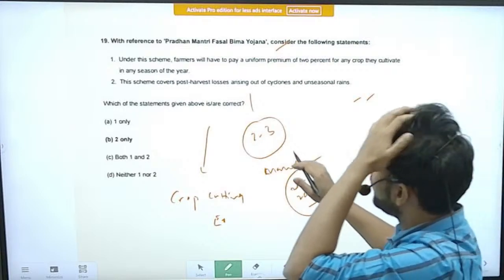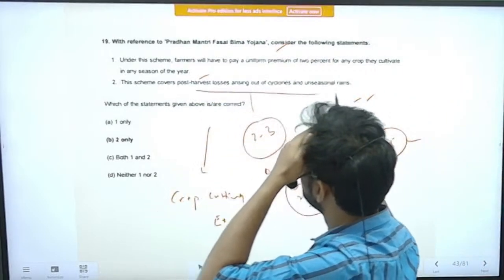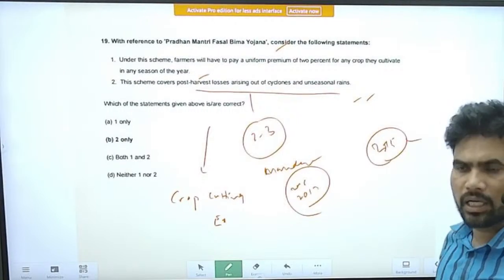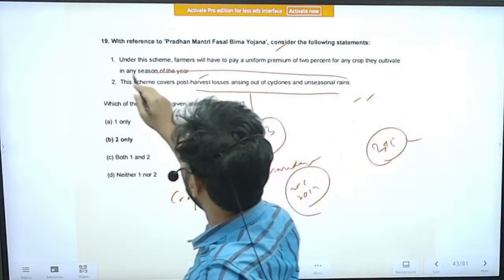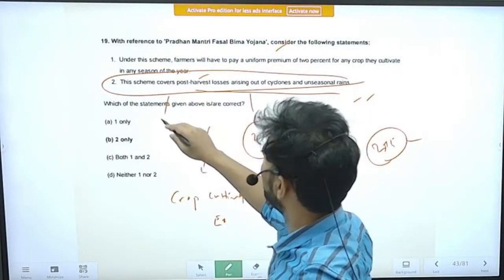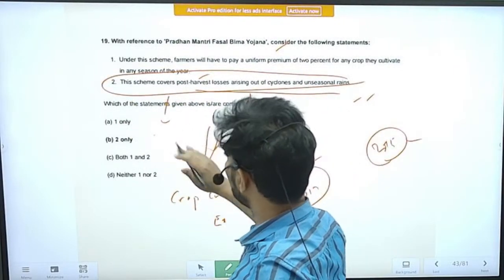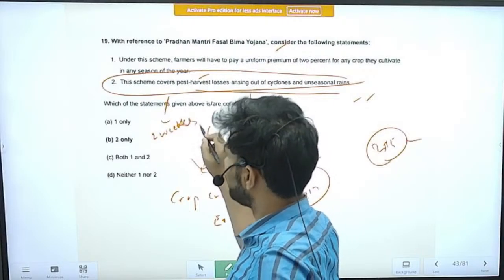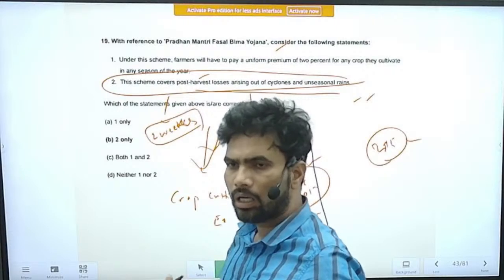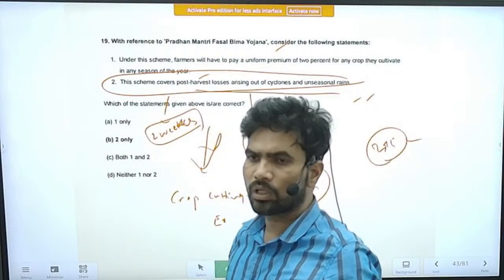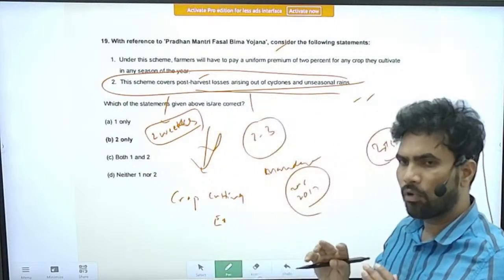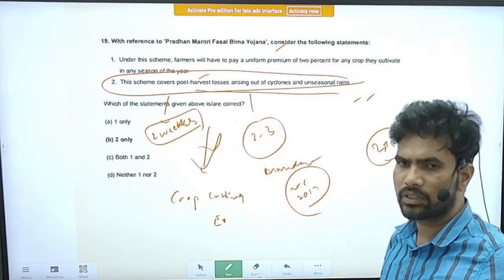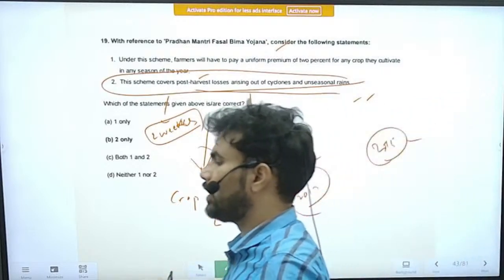However, the correct statement about this is: the scheme covers post-harvest losses arising out of cyclones and unseasonal rains. Yes, this is a correct statement, but this time period has been, I think, confined to 2 weeks after the harvest. So up to 2 weeks after the harvesting of the produce, post-harvest losses are also covered under the insurance. If loss happens after the harvest also, there is a cover for insurance.